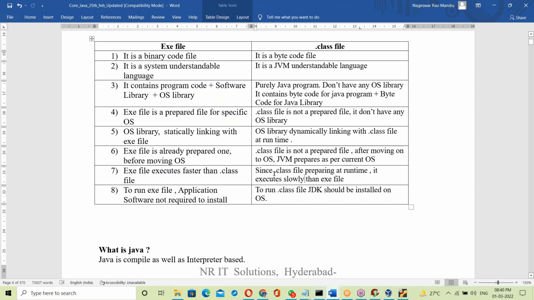Since converting and linking happen at runtime, it runs slowly. Not much slow, a little bit slow, somewhat slow compared to the exe file, because it prepares at runtime. That's it.